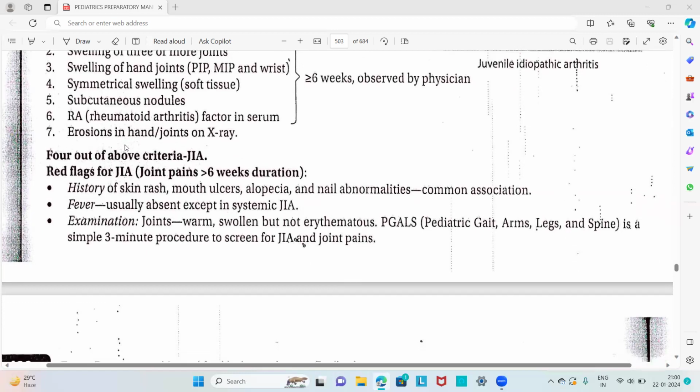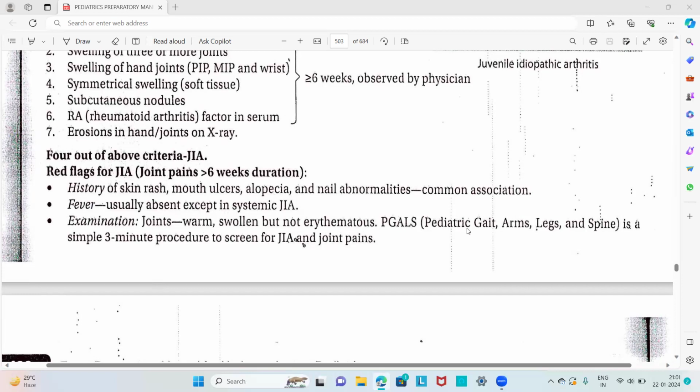Then what are the red flags for juvenile idiopathic arthritis? Joint pains of greater than 6 weeks duration are a must. Any history of skin rash, mouth ulcers, alopecia or nail abnormalities is a common association. Another red flag is fever, which is usually absent except in systemic juvenile idiopathic arthritis. Examination shows joints which are warm and swollen but not erythematous.